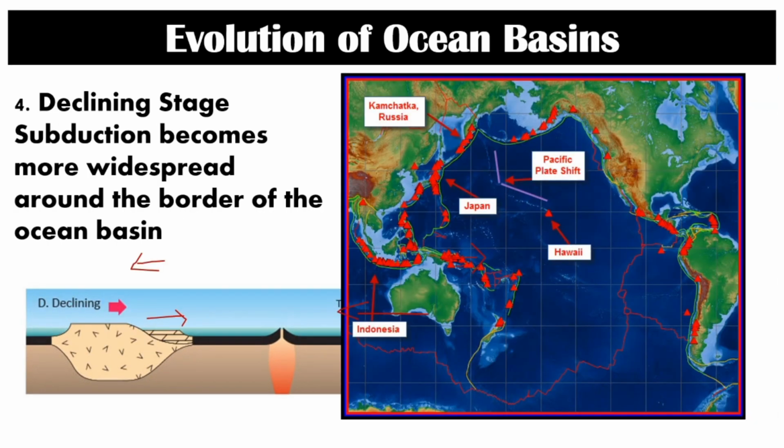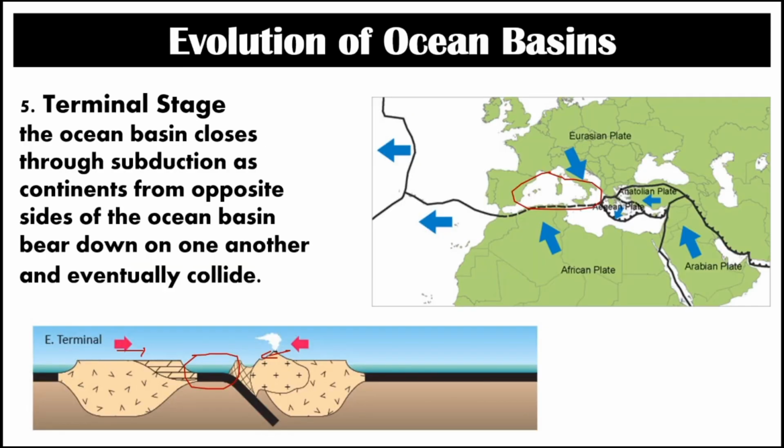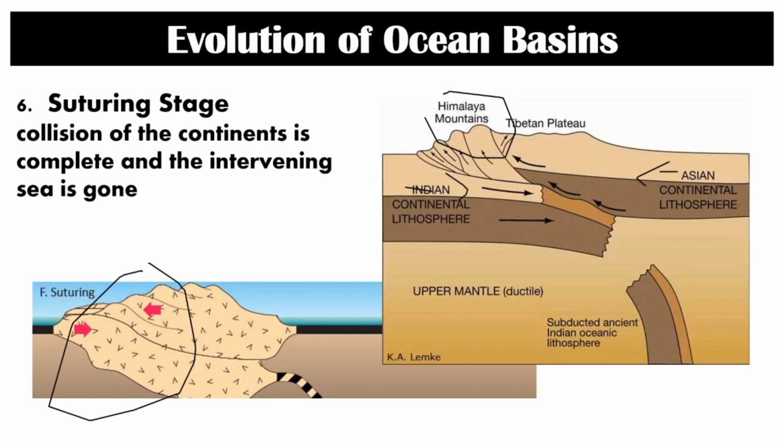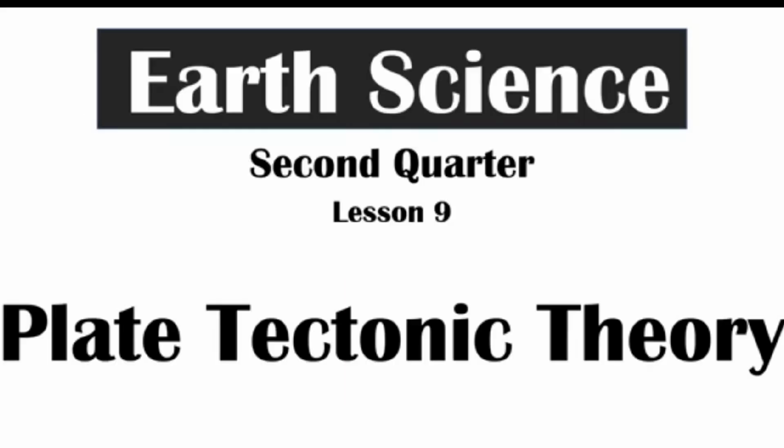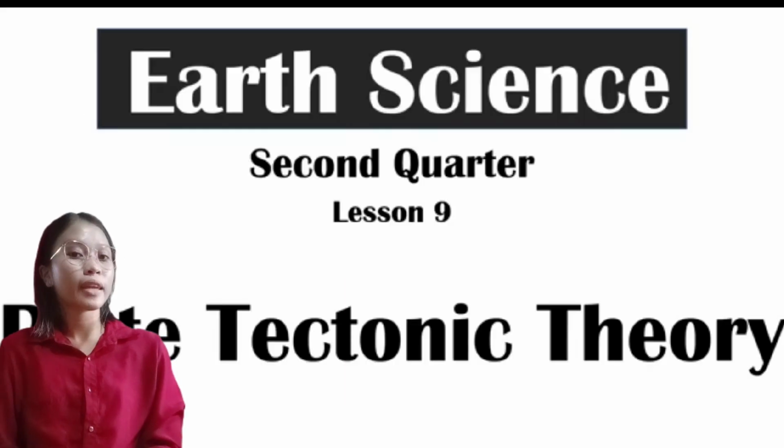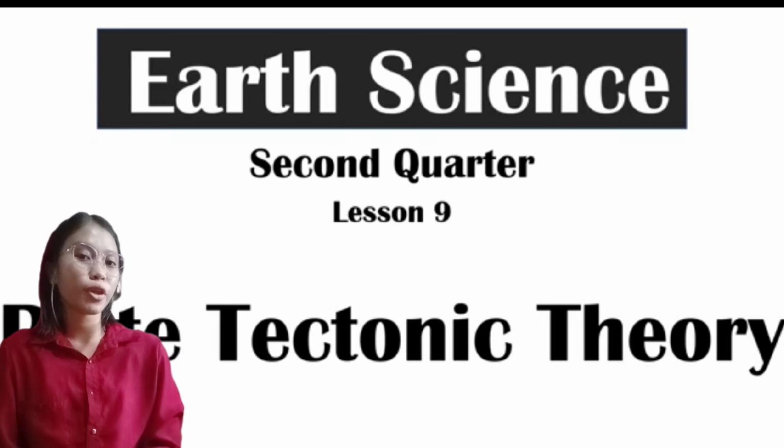And the fourth stage is the declining stage, where subduction becomes more widespread around the border of the ocean basin. The next stage is the terminal stage, where the ocean basin closes through subduction as continents from opposite sides of the ocean basin bear down on one another and eventually collide. And finally, the last stage is the suturing stage, where collision of the continents is complete and the intervening sea is gone. So now, let's proceed to our next topic, which is plate tectonic theory.